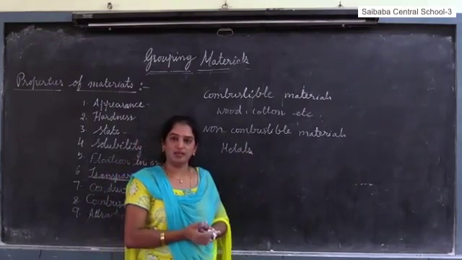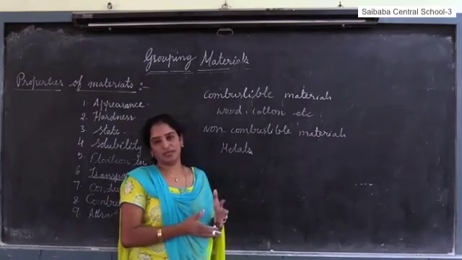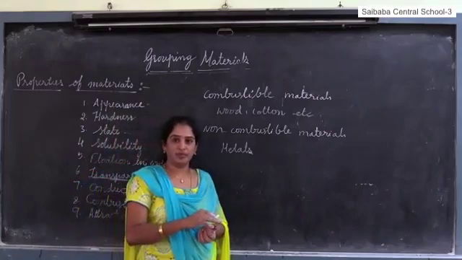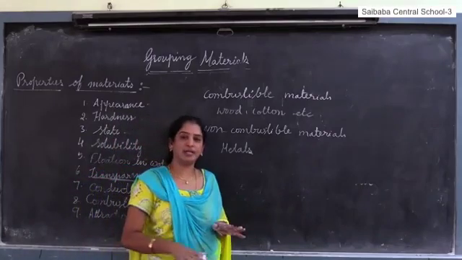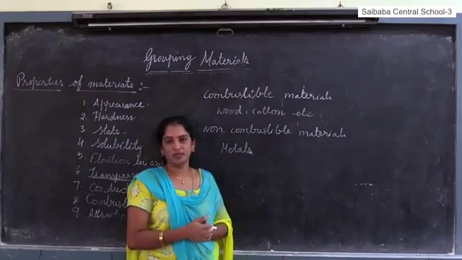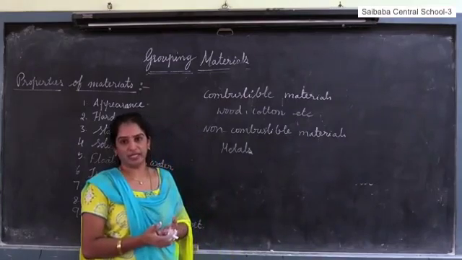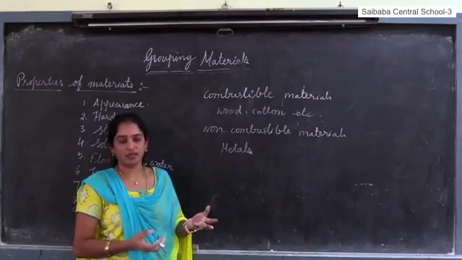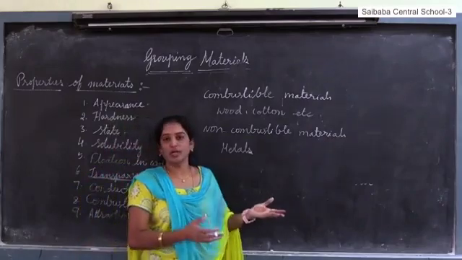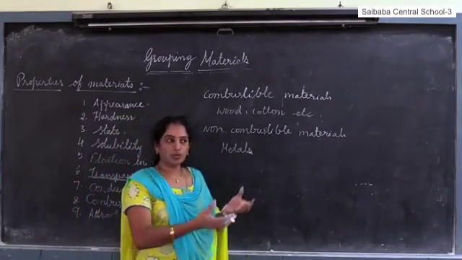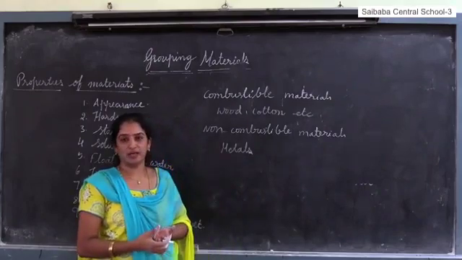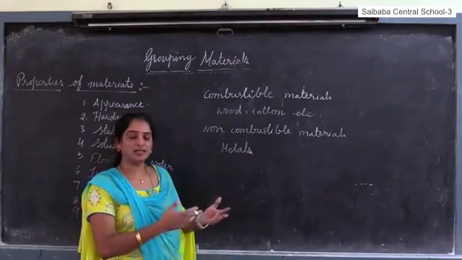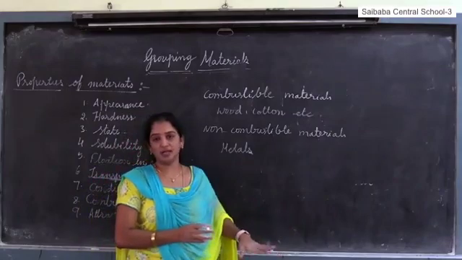Even petrol, diesel. If you go to petrol pumps, where are the petrol and diesel stored? Under the ground. Why are they stored under the ground? Because those are highly combustible materials. Those are called inflammable materials. They easily catch fire. If they were stored on the surface, due to the atmospheric temperature and human activities, they would immediately catch fire and accidents may occur. That is why they are stored under the ground.